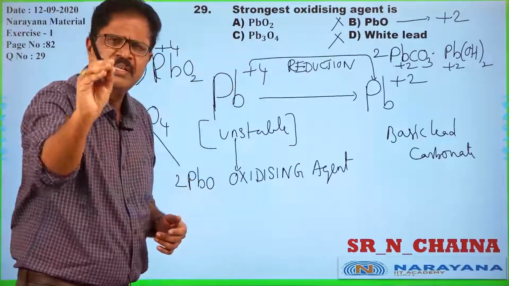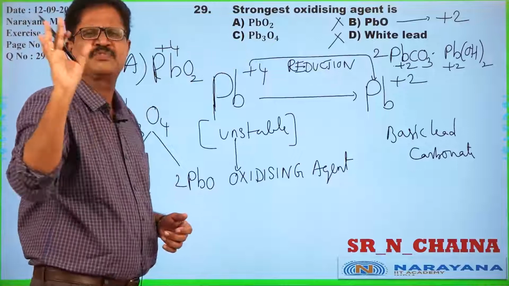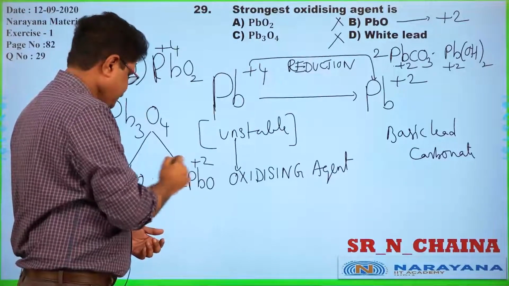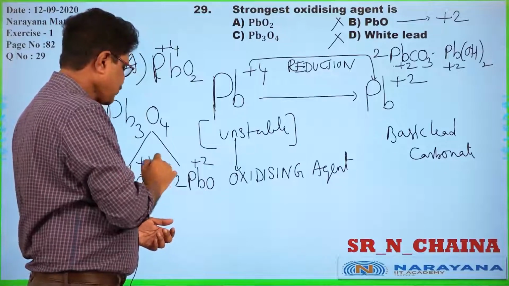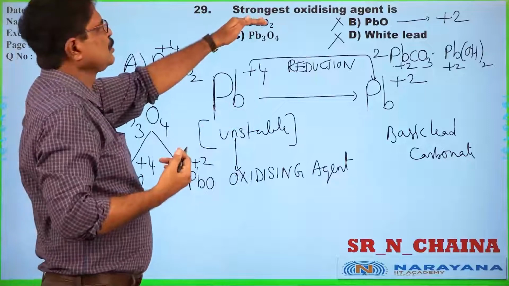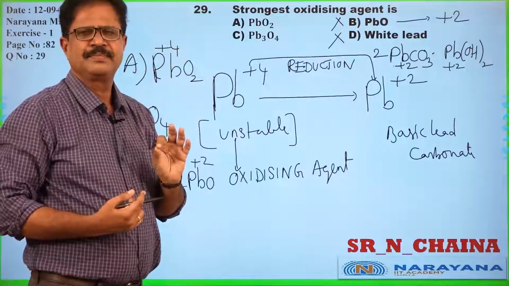A is purely +4 oxidation state. C is a mixture of +2 as well as +4 oxidation states. So next to A, C is somewhat unstable.